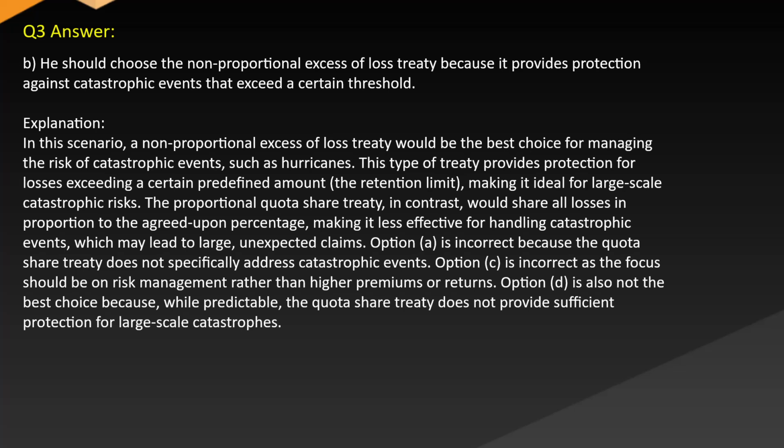for large-scale catastrophic risks. The proportional quota share treaty, in contrast, would share all losses in proportion to the agreed-upon percentage, making it less effective for handling catastrophic events, which may lead to large, unexpected claims.